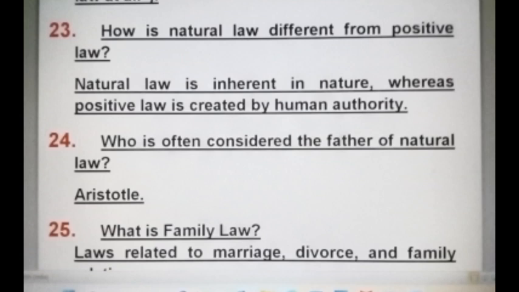Natural law is inherent in nature, whereas positive law is created by human authority. Who is often considered the father of natural law? Aristotle. What is family law? Family law means laws related to marriage, divorce, and family relations.